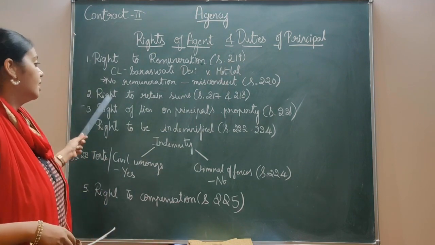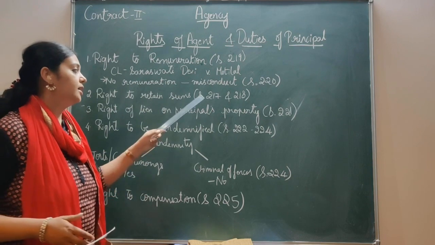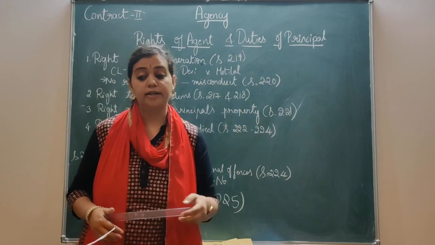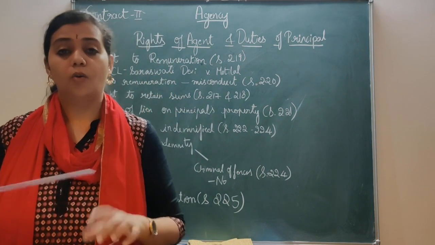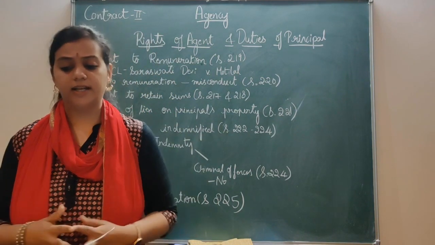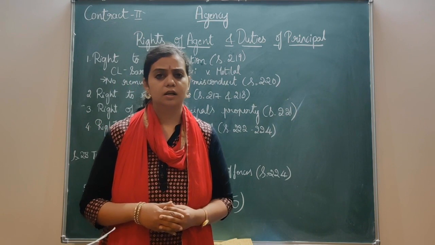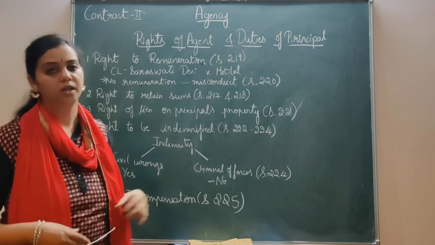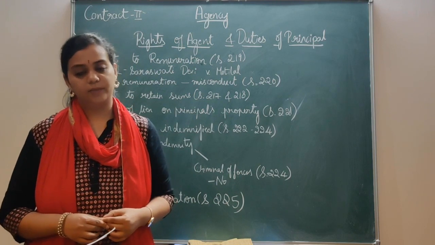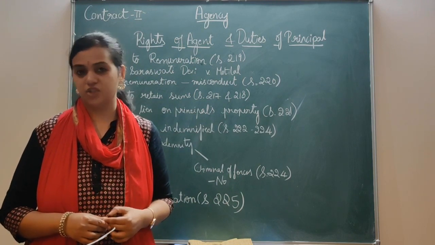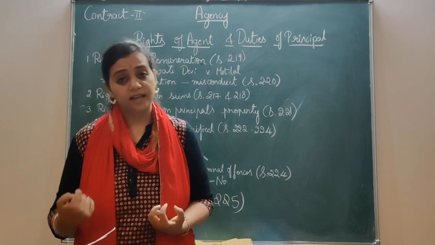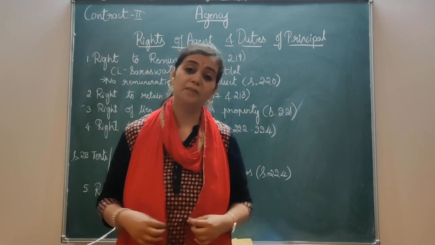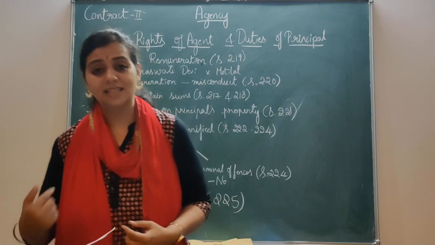The second right is the right to retain sums. Right to retain sums is given under section 217 and 218 of the Indian Contract Act. What is basically the right to retain sums? I have been telling you. When he has a right to remuneration, if at all his remuneration is not paid, he can retain the goods, whatever is with him that is given by the principal. That is what is explained again.